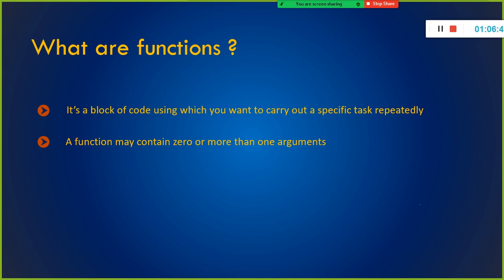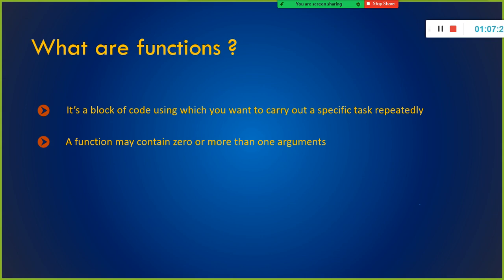The other reason is modularity. You need to have some kind of logical structure, because in real-time scenarios we'll be writing thousands and thousands of lines of code. If you write everything in sequential fashion, and use the same commands repeatedly to implement some functionality, your code will be clumsy. Hence, you need to have some modularity.